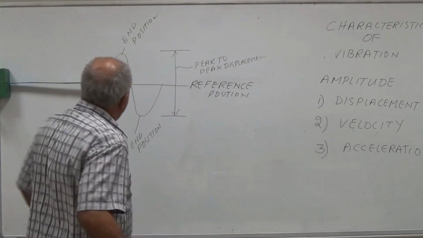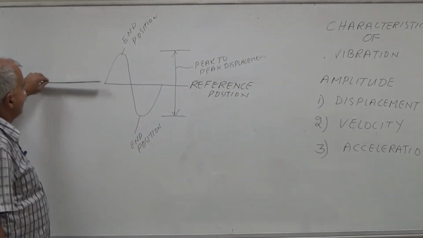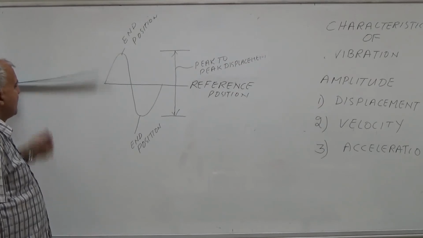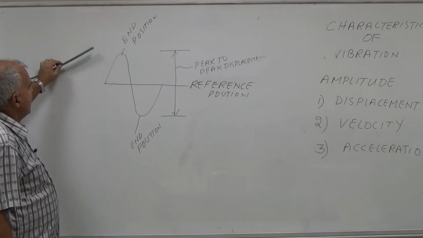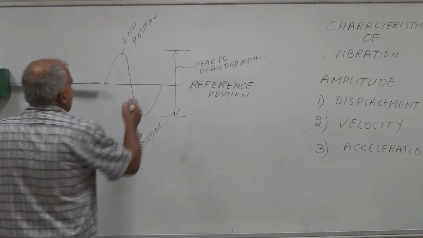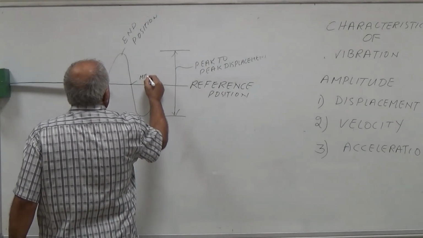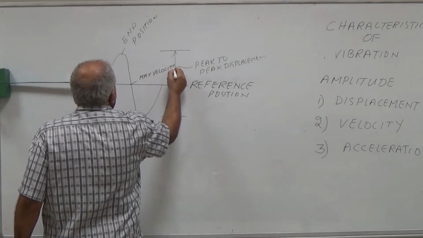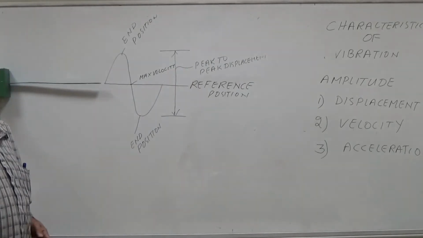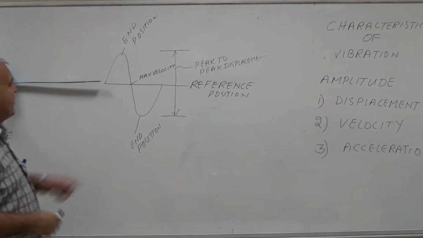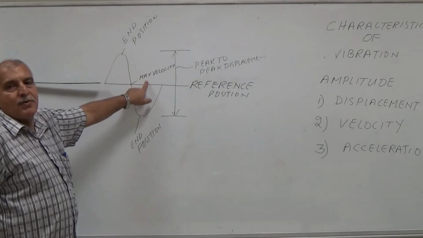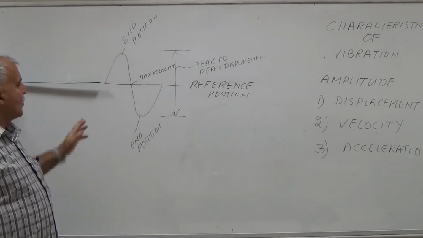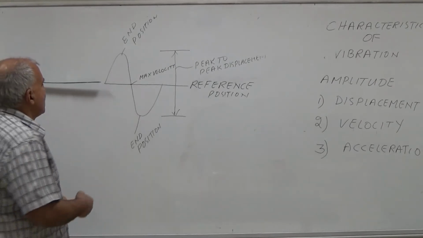Now, when this machine part is moving up and down, it has got maximum velocity in the center. At here, the velocity is maximum. And when we are measuring the velocity, we will measure the maximum velocity to know the condition of the machine. So we will always measure maximum velocity.